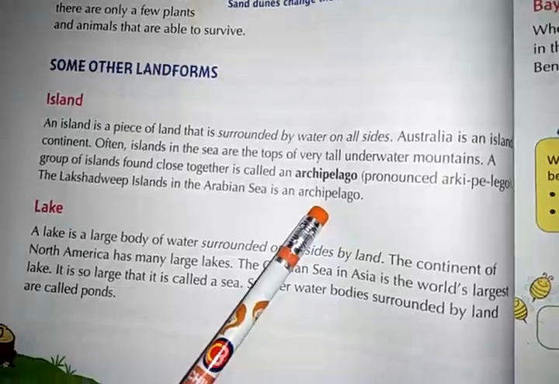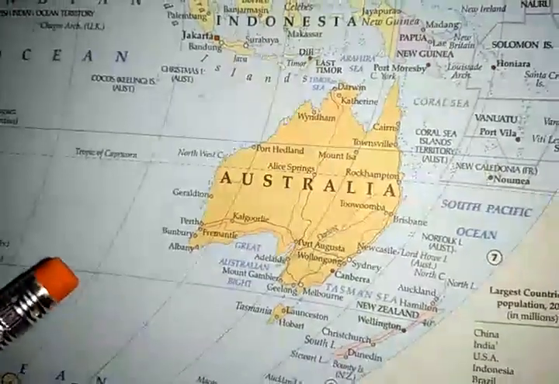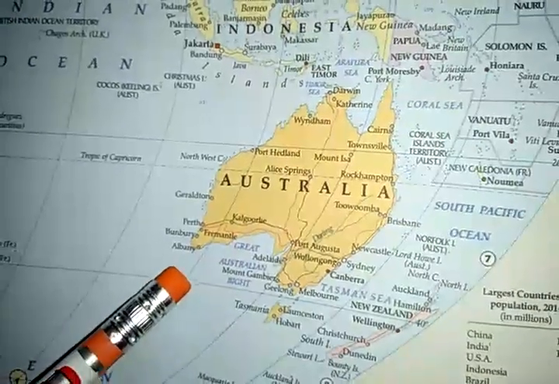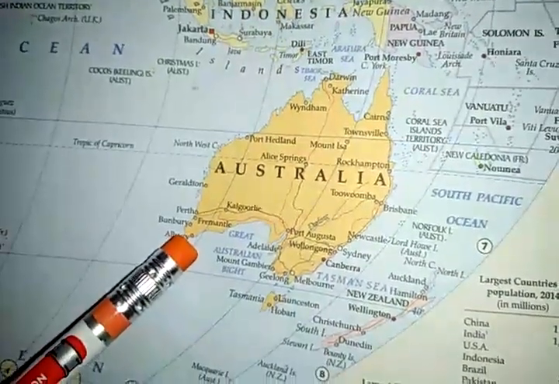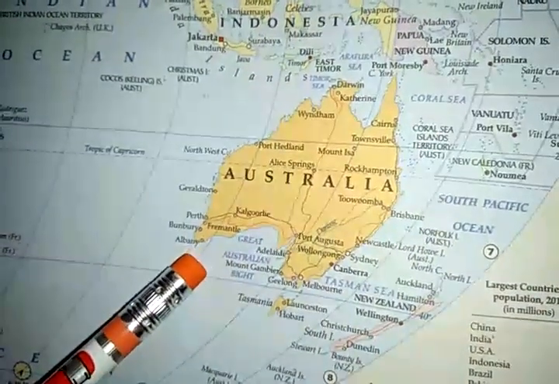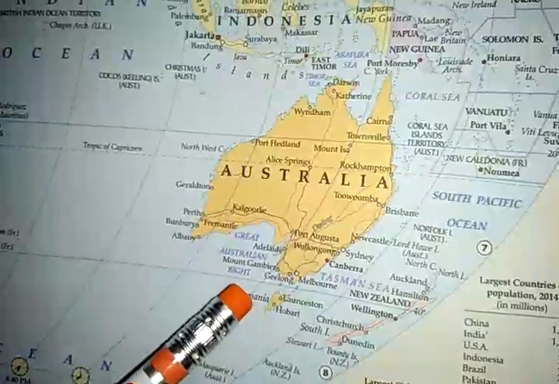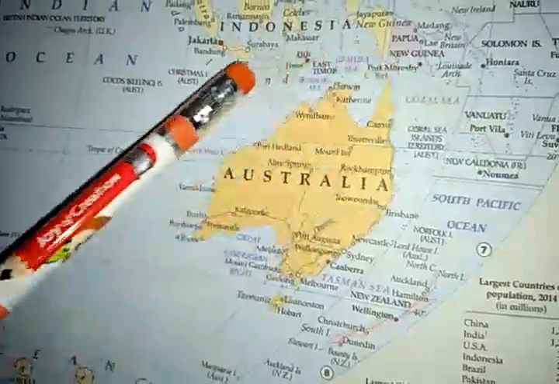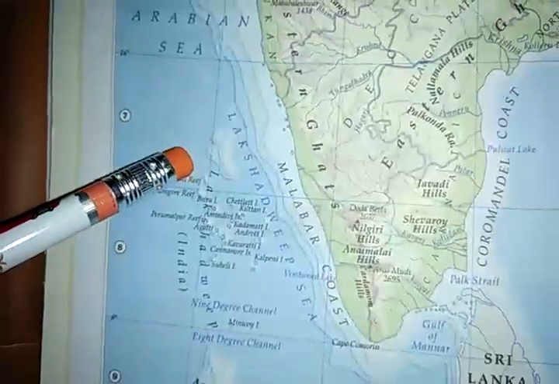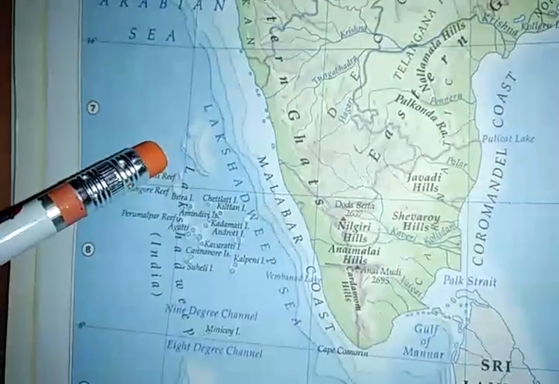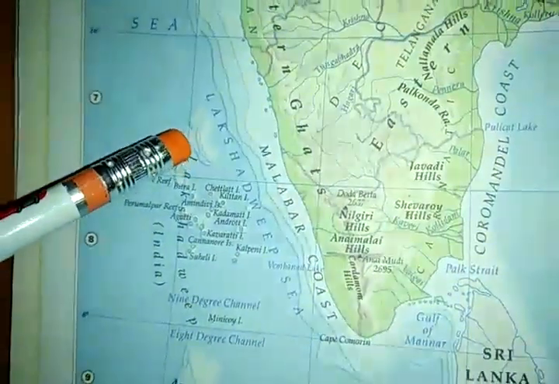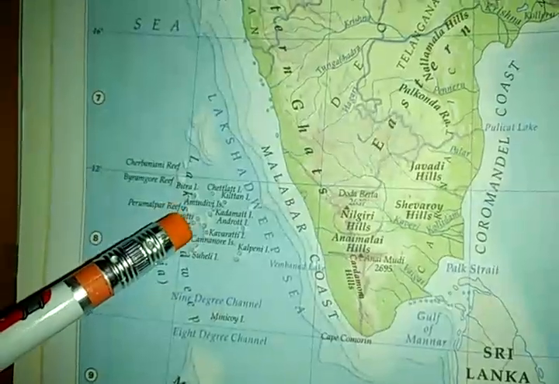Now look at the map. This is Australia. This is an island because this continent is surrounded by water. Look at the map very closely. You can see there are a number of islands here.